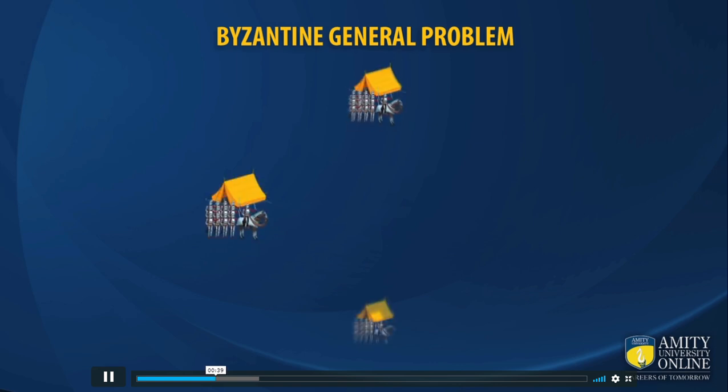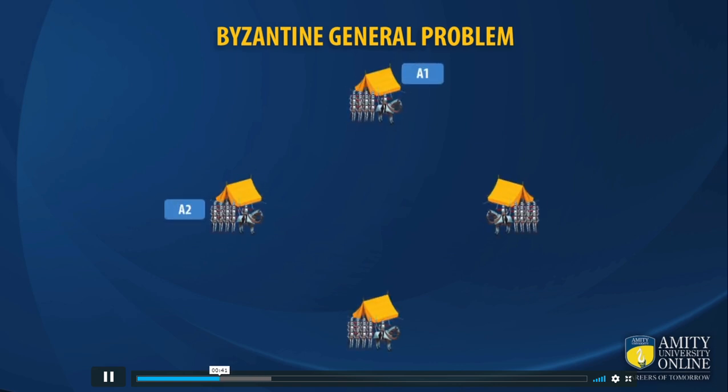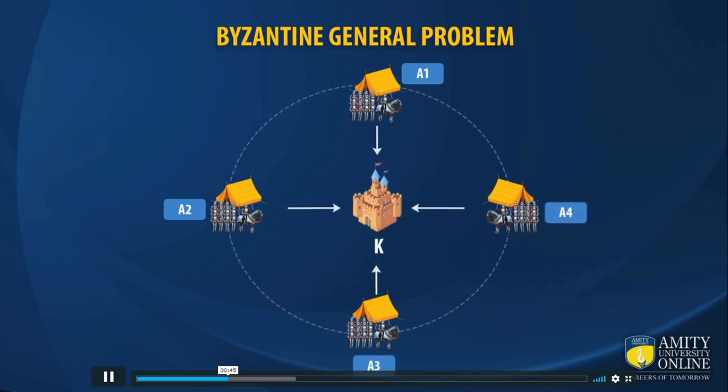Let's say there are 4 armies: A1, A2, A3 and A4. They all want to attack this kingdom, but they have a constraint. The constraint is that unless A1, A2, A3 and A4 attack at the same point in time, they are not going to win this battle. Since this kingdom is very huge, you need that much army in order to win. So what can you do to achieve this?